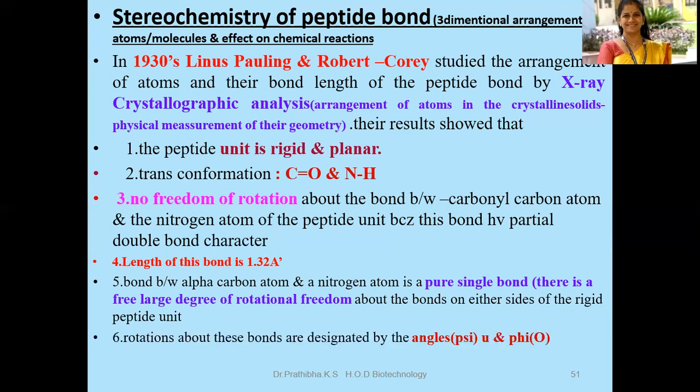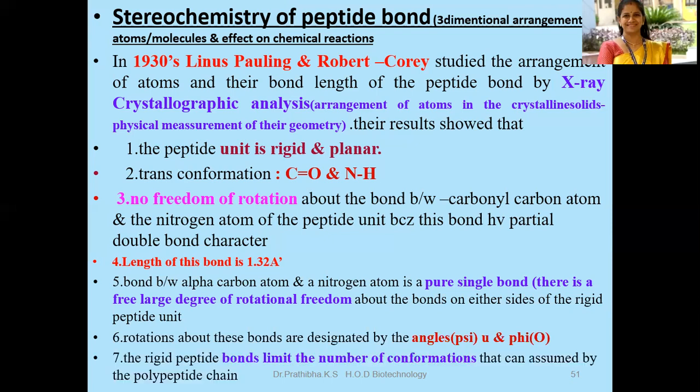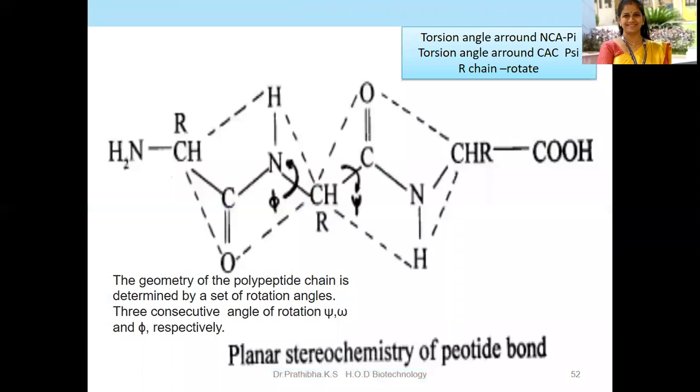Rotation about these bonds is designated by the angles psi and phi. The rigid peptide bonds limit the number of conformations that can be assumed by the polypeptide chain. Now let us go through the structural representation of the stereochemistry of the peptide bond.